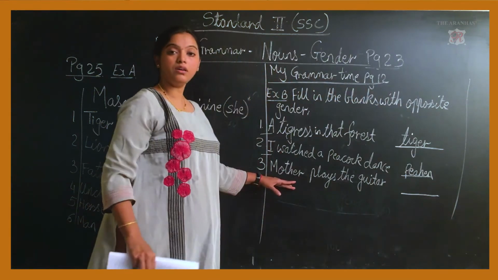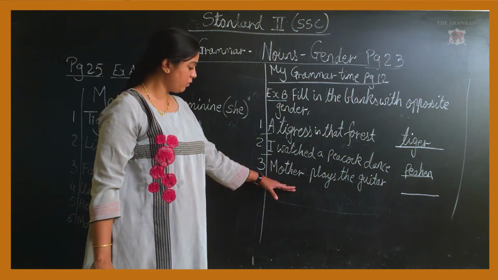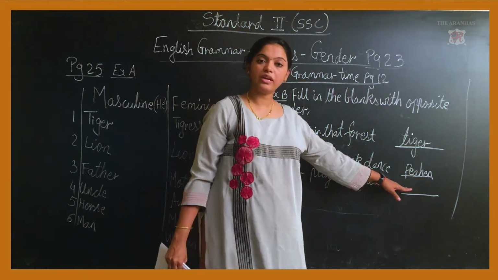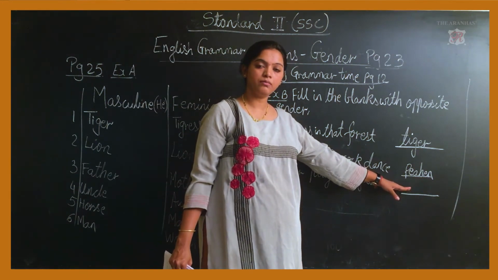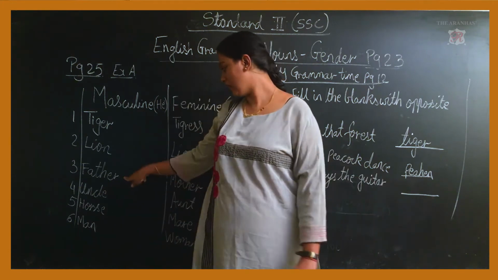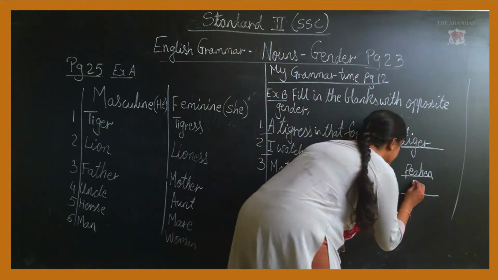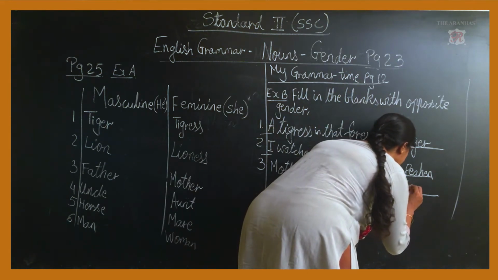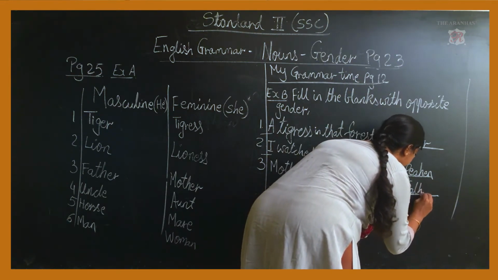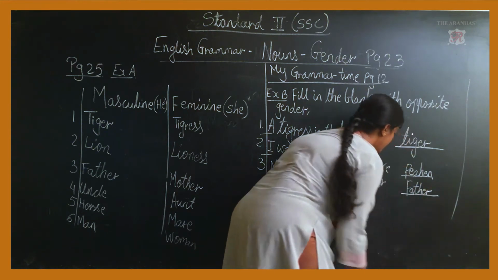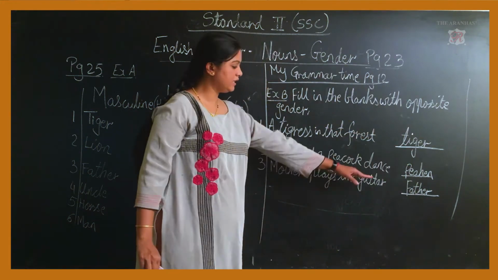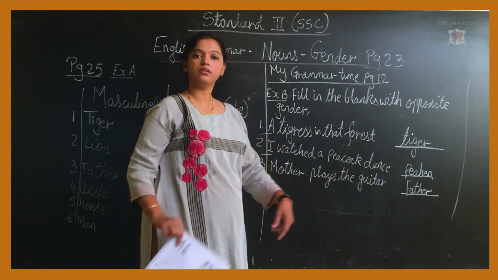Mother is a feminine one. So what is the masculine one? The opposite of mother is father, as we have done earlier. So it is father. Mother plays the guitar, father plays the guitar.